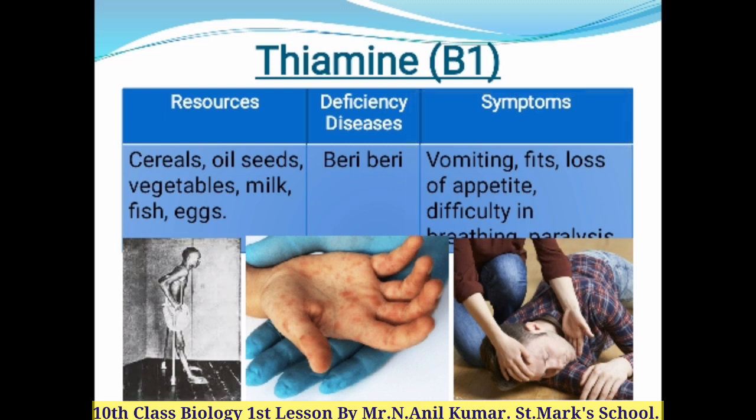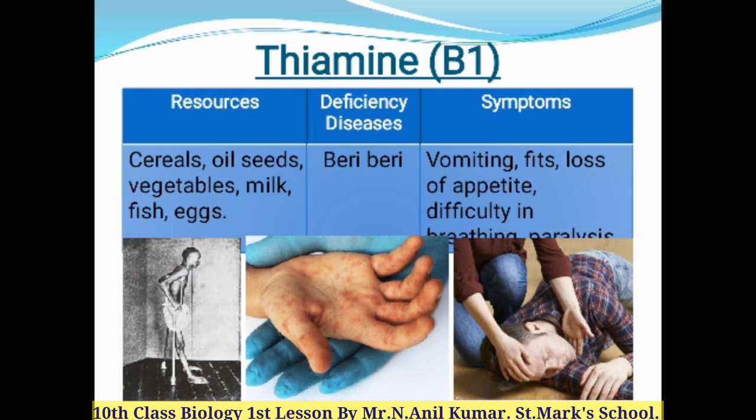So children, to avoid beriberi, one must eat food rich in thiamine, that is cereals, oil seeds, vegetables, milk, fish, eggs, etc. So this is about the first water soluble vitamin.